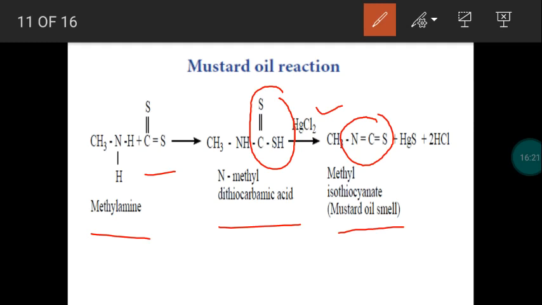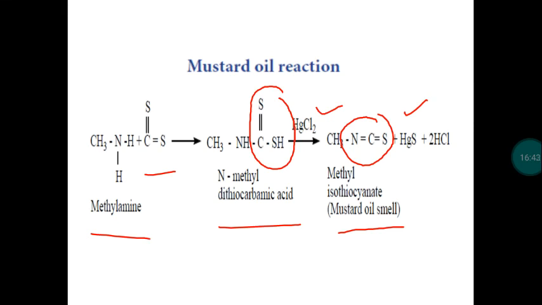So we get methyl isothiocyanate as a product in the mustard oil reaction. The formed product methyl isothiocyanate has what smell? Mustard oil smell. So the reaction is called mustard oil reaction. With isothiocyanate we get the byproducts mercuric sulfide and hydrochloric acid.